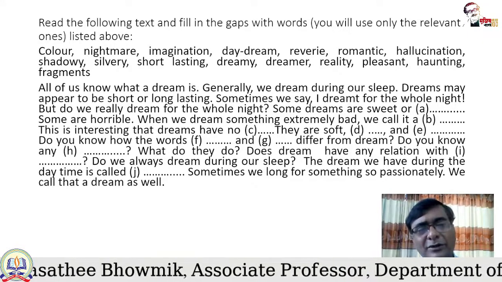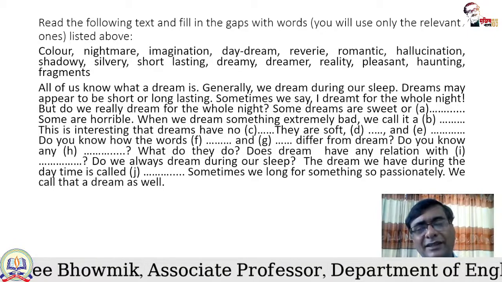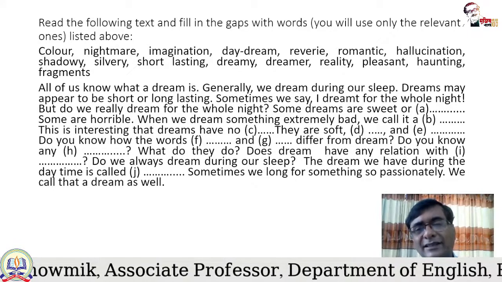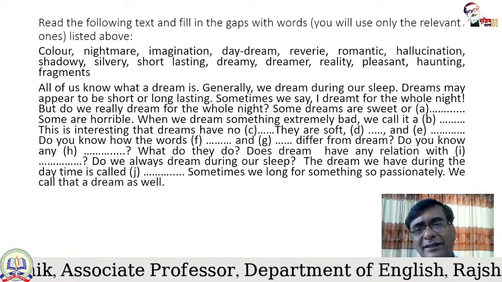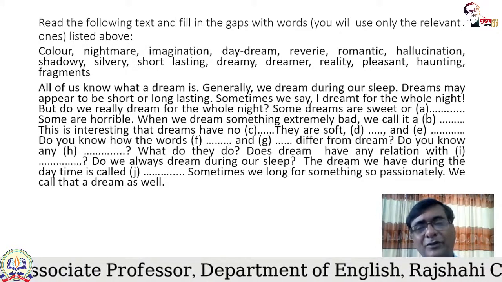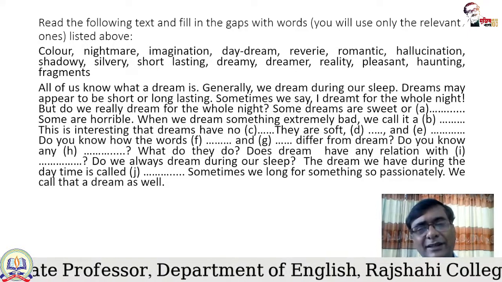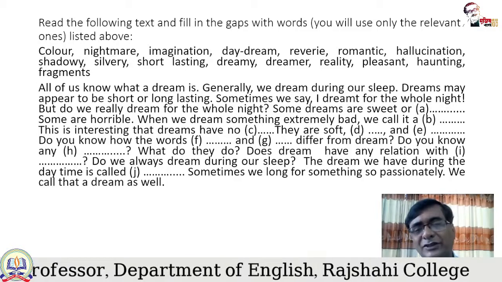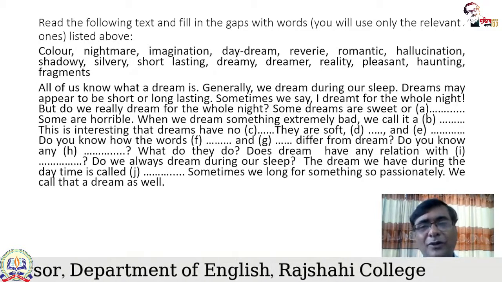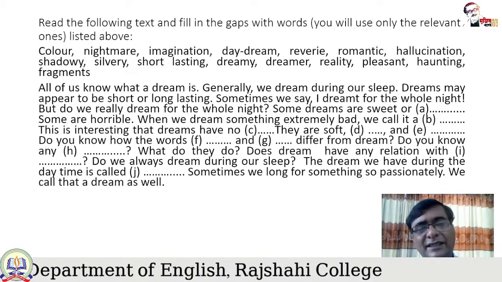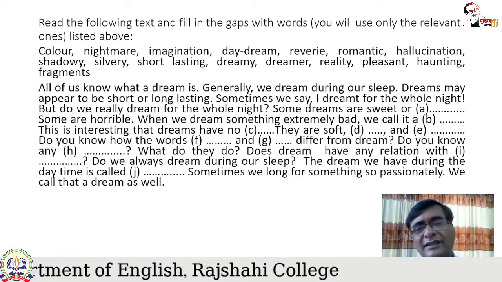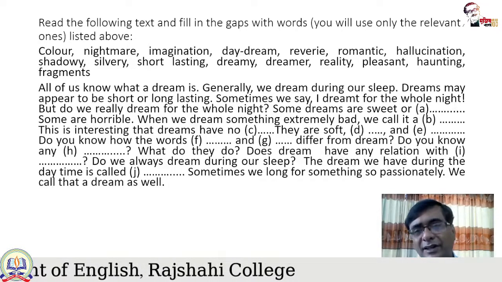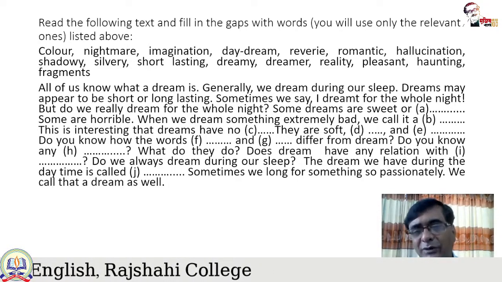You can think about silvery. You can think about short lasting. So you can think about pleasant, you know. So you can think about at least 4 or 5 words for these two gaps: romantic, shadowy, silvery, short lasting, then pleasant. You can think about these words.